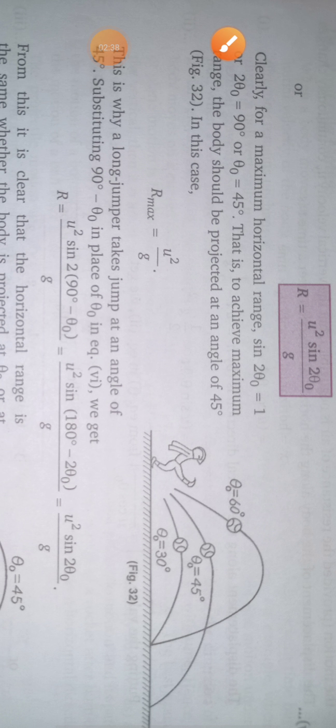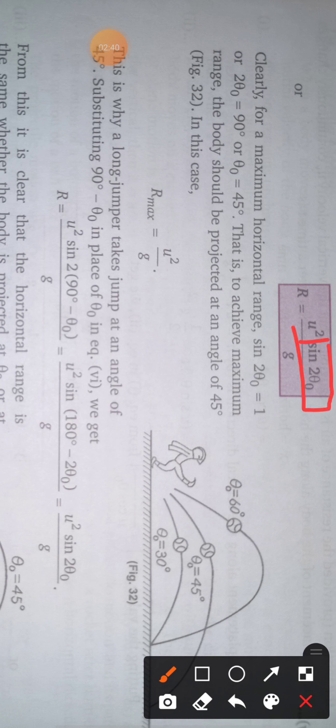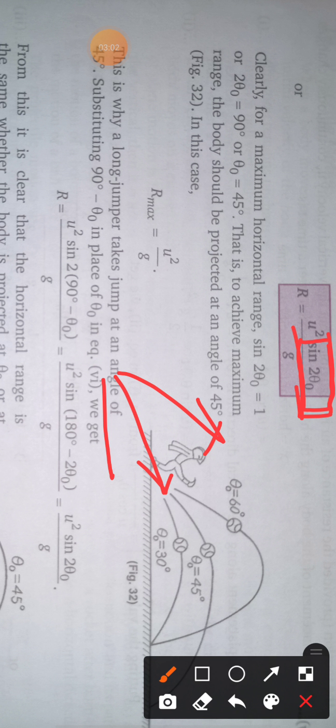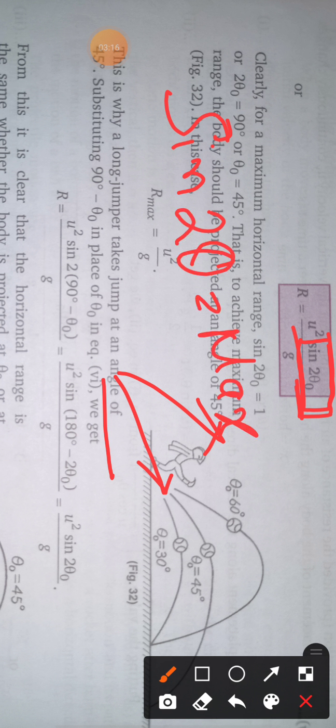So what can we change? We can change only this part, sin 2θ. That means we can change only the angle. You can throw the ball at a 45-degree angle, 60-degree angle, 0-degree angle, 90-degree angle. So what I am trying to say is that the range depends on sin 2θ. When this term is maximum, then the ball will cover the maximum distance. So when sin 2θ is maximum, the ball will cover maximum distance.